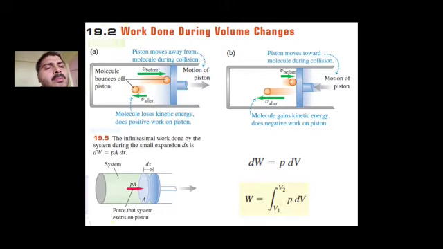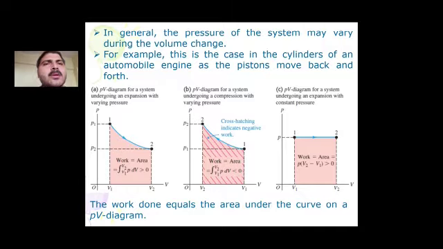So one can get the work done by integrating this P dV. Here P is almost constant and V is changing. In general, the pressure of the system may vary during the volume change. For example, this is the case in the cylinder of an automobile engine as the piston moves back and forth.